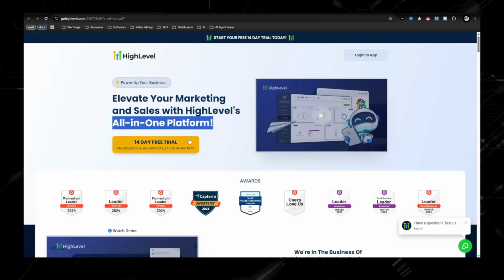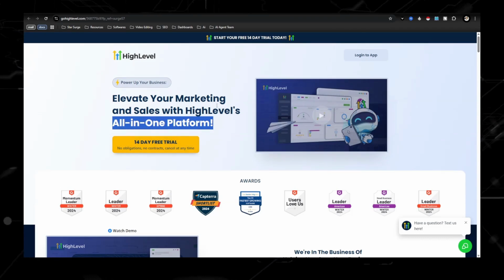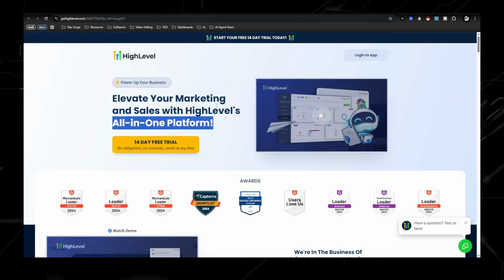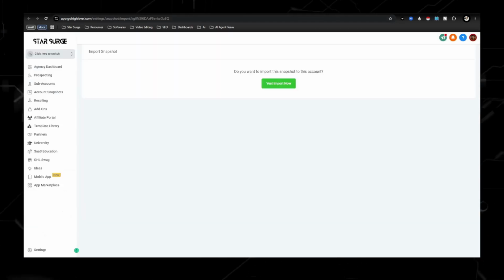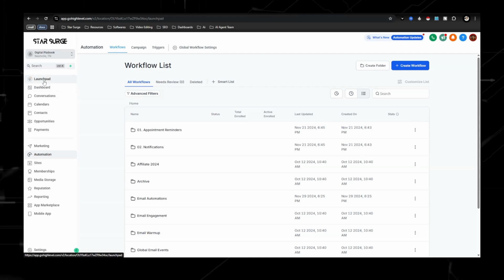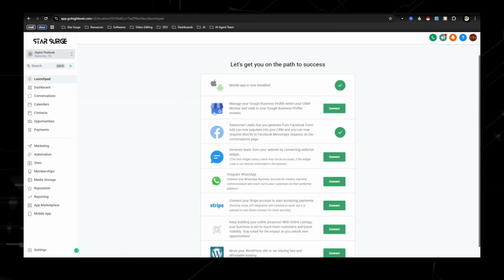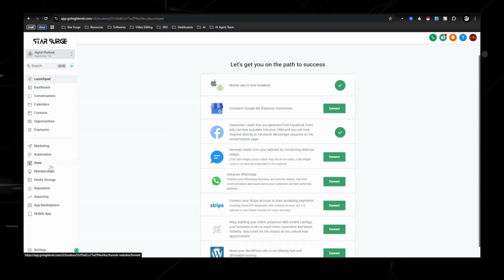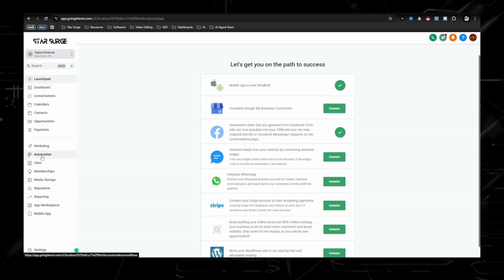All right, if you've stayed, I'm going to take you through how to get set up and what everything should look like. So once you sign up for the 14-day free trial, you'll get taken to a screen that looks like this. This is your sub account on Go High Level. And the 3 areas that I'm going to be talking about over here are going to be sites, automations, and marketing.